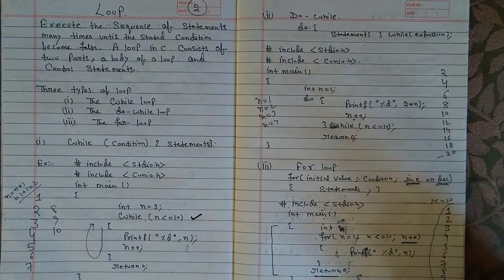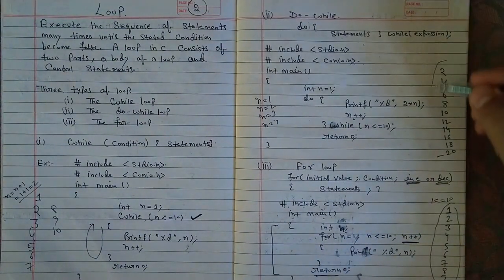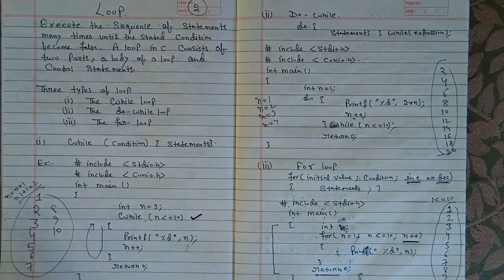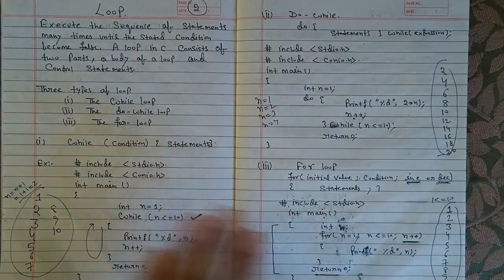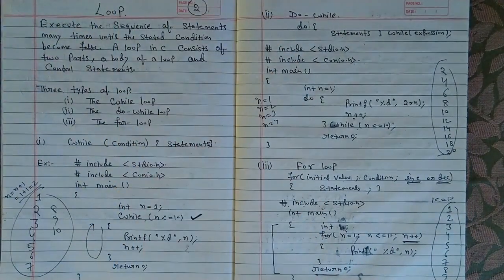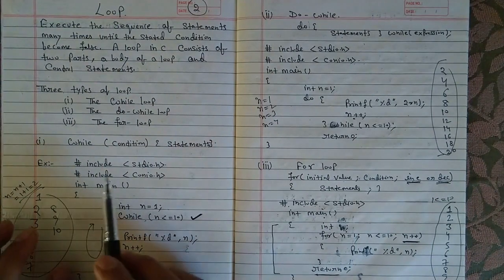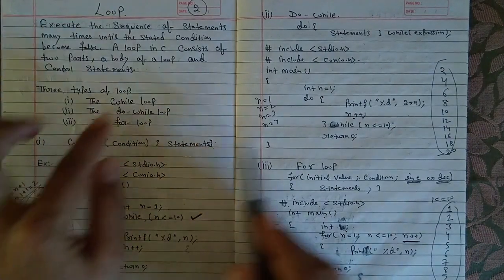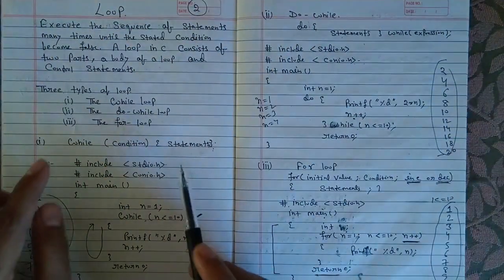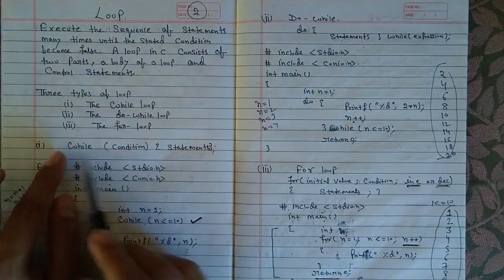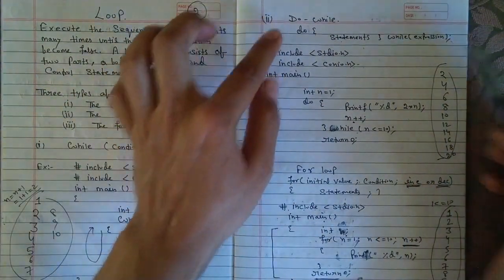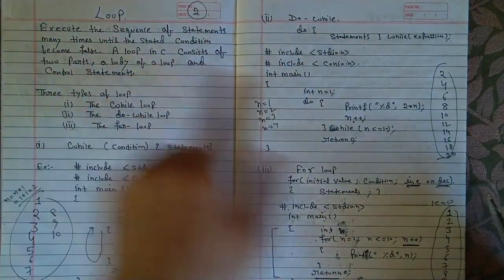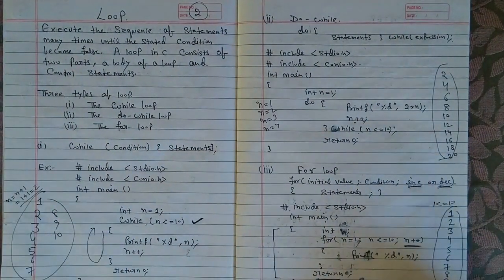So this is your output for this program, and this is your output for this program, and this is your output for this program. All are same. The working method is same for while loop, do while loop, and for loop. You have to understand the working. But only one thing, they have changed the language. This is one language, and this is a different language. You can also think of it as the grammar. The grammar is different. Here the grammar is this, here the grammar is this, and here the grammar is this. So they have changed the grammar, but the method is same for every condition. I think that you understand. Okay. Thank you.